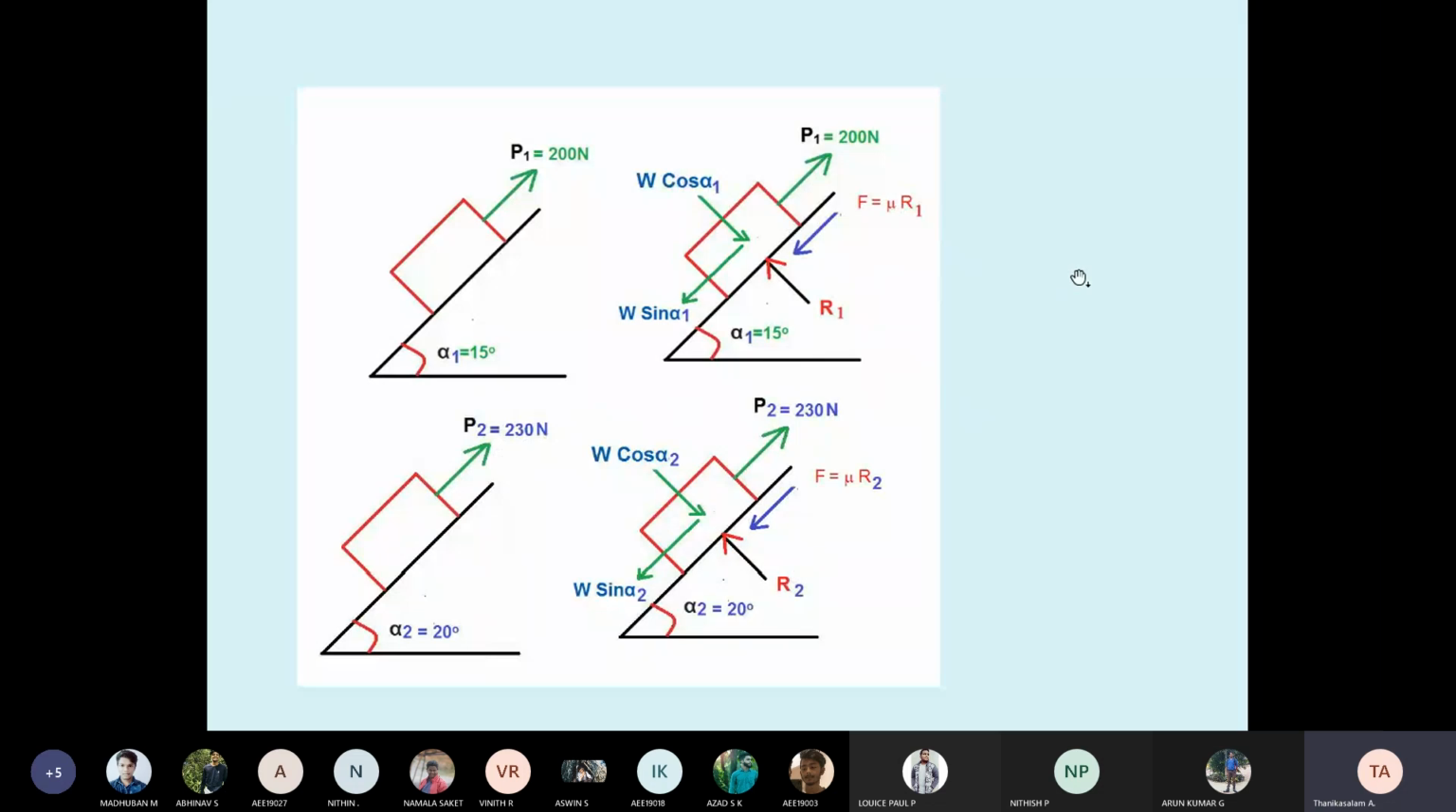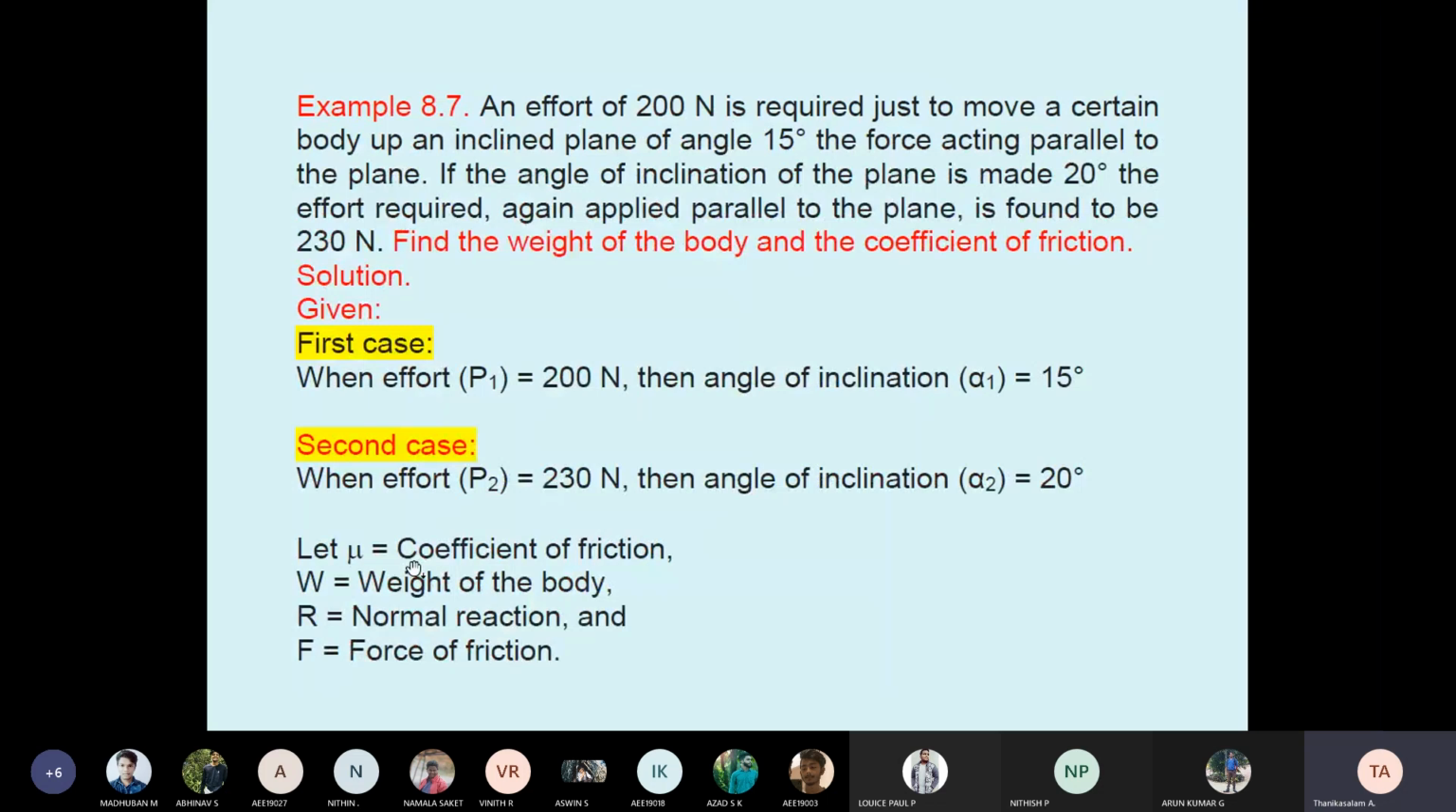We solved one problem of a horizontal block previously. It is the same as this, only the difference is that the block is inclined. They asked for W and mu also. Here the block is inclined and the applied force is parallel to the inclined plane, 200. The condition given is moving upward. Students, see here, move a certain body up, so the body is moving upward.